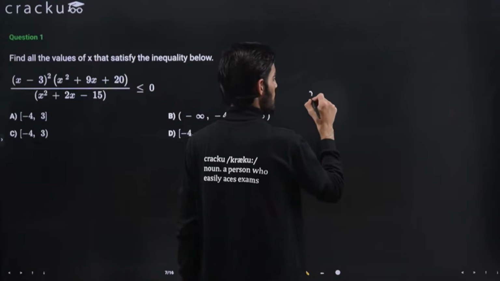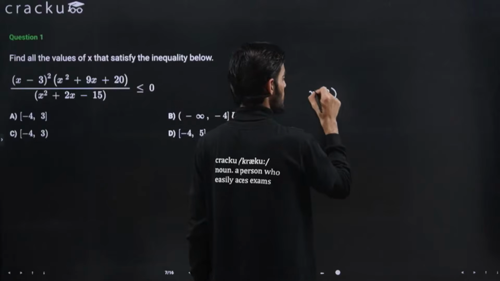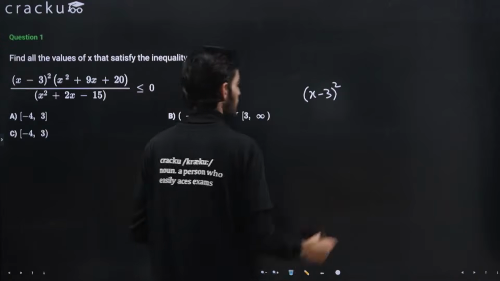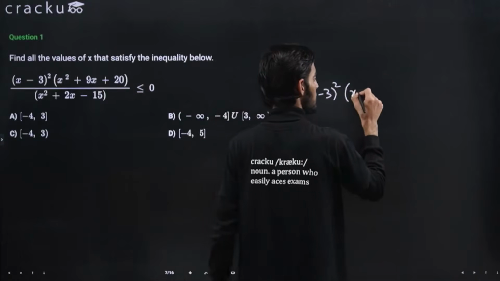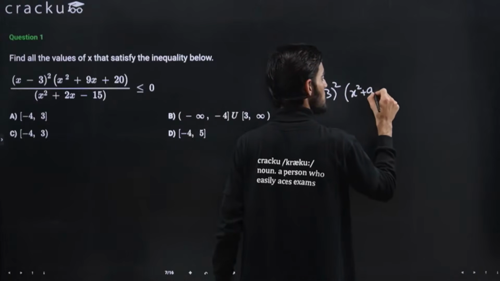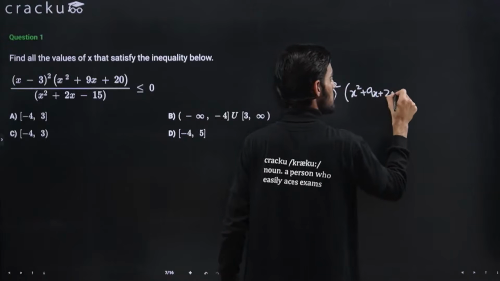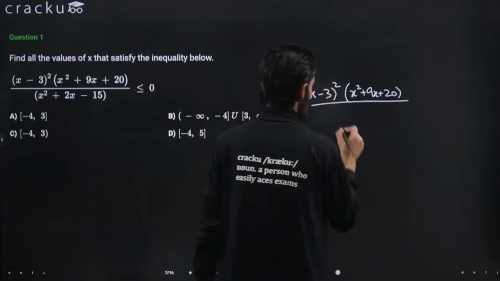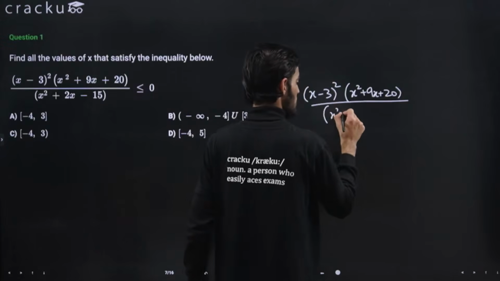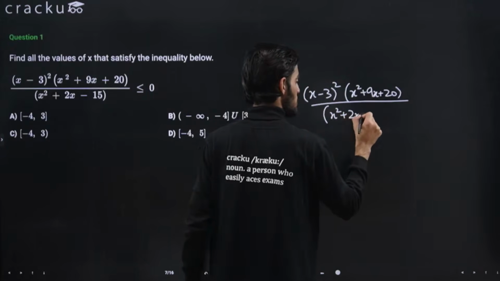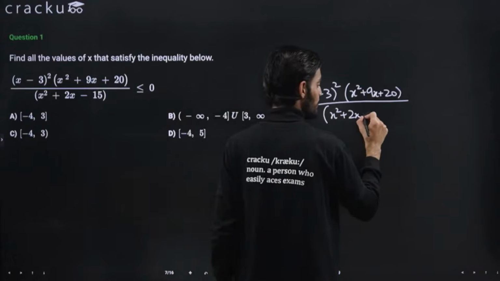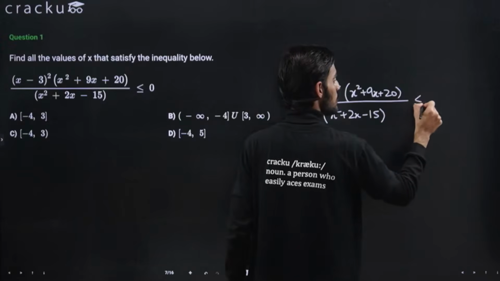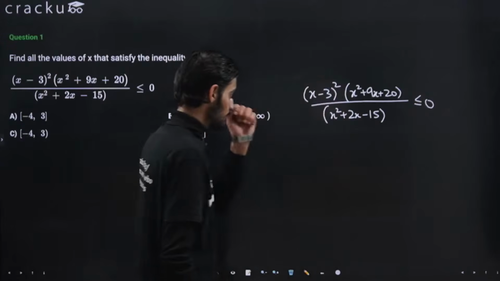We are given (x minus 3) square, times (x square plus 9x plus 20), divided by (x square plus 2x minus 15), that is less than equal to 0. Okay, so we are given this.